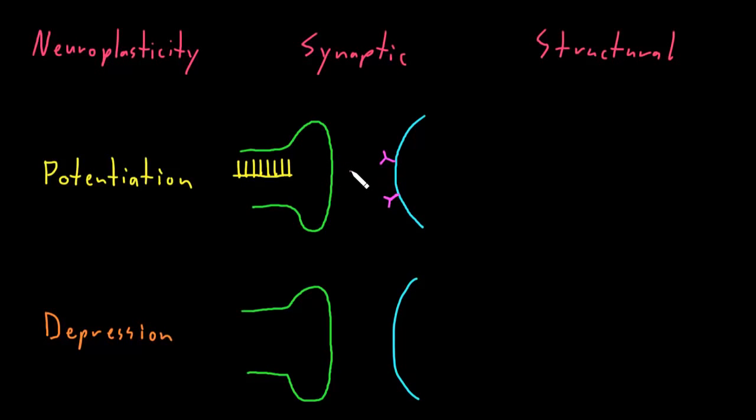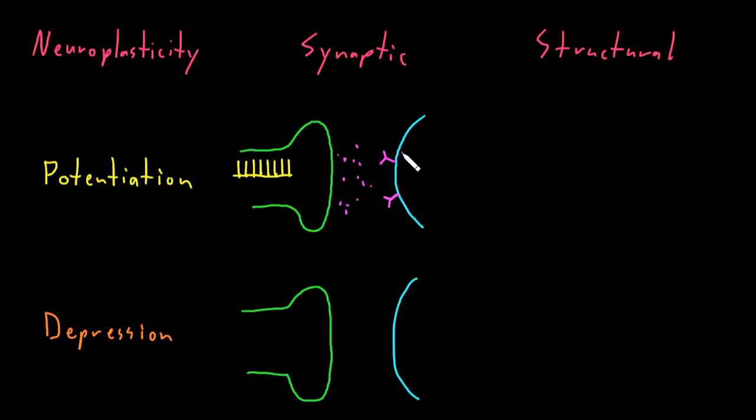Well, several changes can happen at the level of this individual synapse for synaptic neuroplasticity that are potentiation, meaning that each individual action potential will start to elicit a larger response in the target cell. One change that can occur is that for each action potential reaching the axon terminal, more neurotransmitter may be released into the synapse, so that a bigger response is going to be seen in the target cell because more neurotransmitter is released from the axon terminal with each action potential coming down the axon.